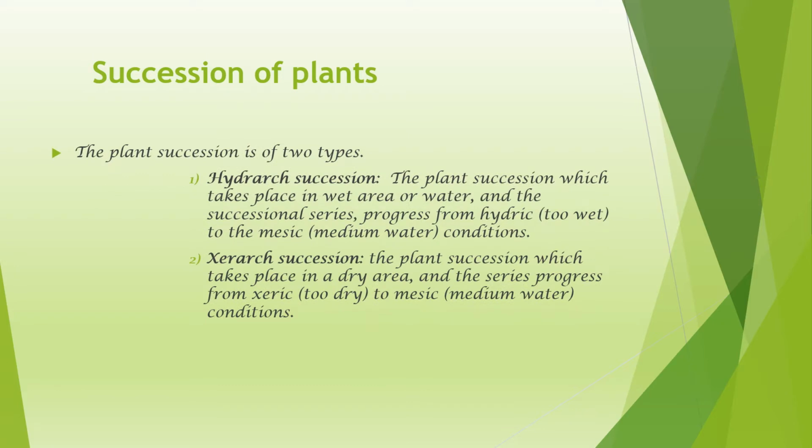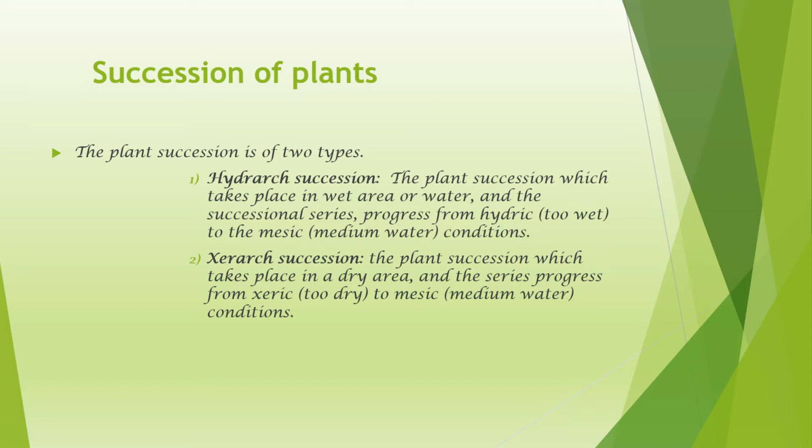Based on the nature of habitat, plant succession is of two types: hydrarch and xerarch. Hydrarch succession is the plant succession which takes place in wet areas or water, and the successional series progress from hydric to the mesic condition. Hydric means too wet condition and mesic condition means medium water condition.